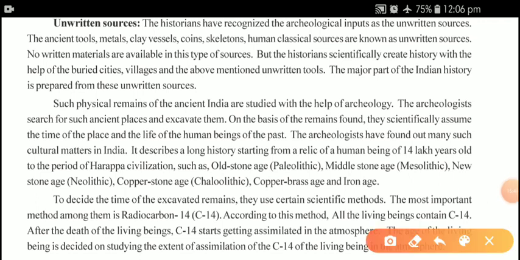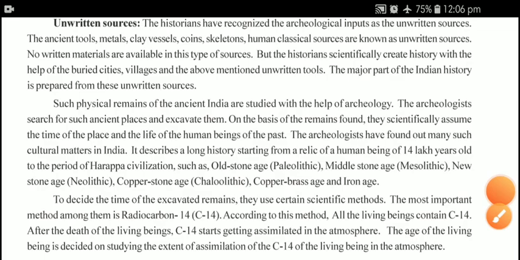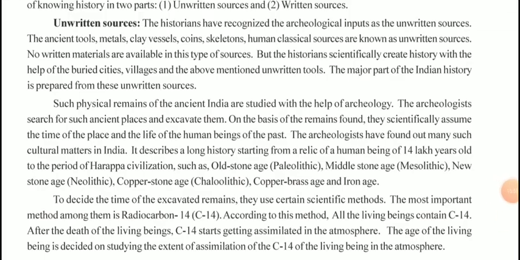So, over here, we have seen that the major history resources were in unwritten form. That is, we can find the ancient tools, metals, clay vessels, coins, skeletons, and human classical resources are majorly found, along with the buried cities and villages. So the major part of Indian history is in the form of unwritten sources.